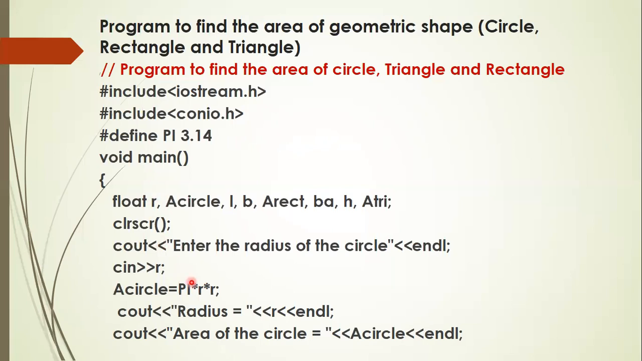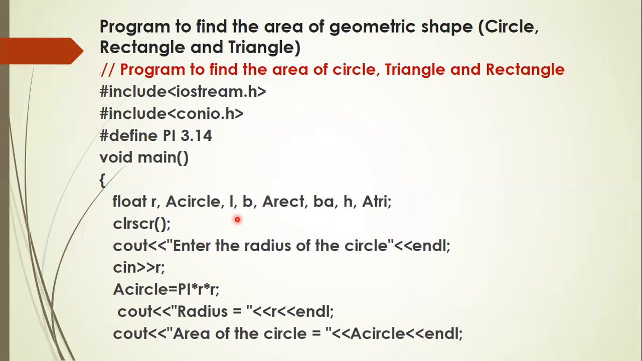So in the case of a circle, the formula is a equal to pi r square. So pi is a constant, r is a variable. So first you include iostream.h, conio.h, then define a constant, #define pi 3.14, then float r. So this is a variable which stores the radius. A circle is the variable used to store the area of the circle.